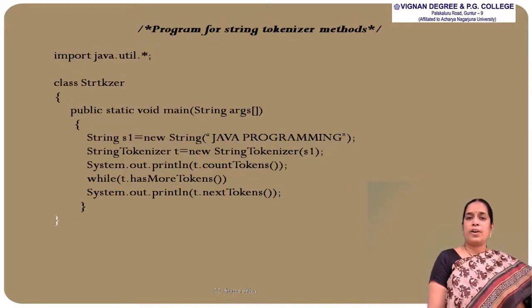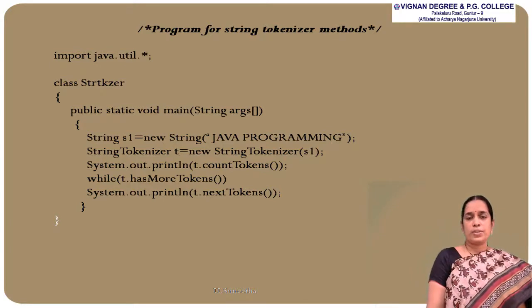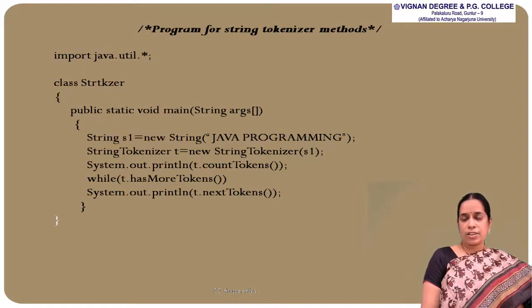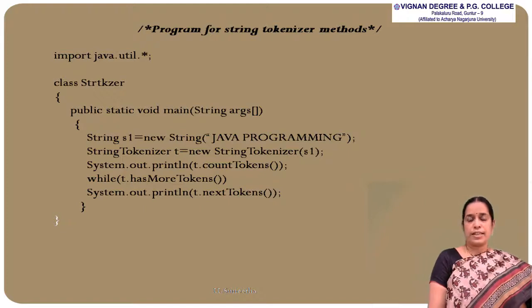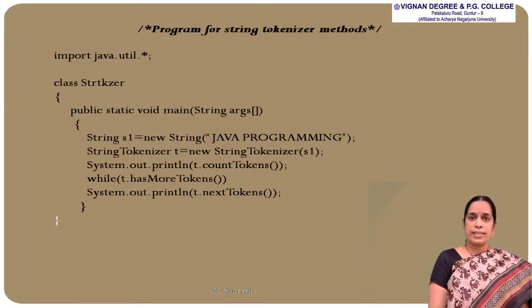The first one is countTokens, and next we are printing the tokens that are present in the string Java programming by using hasMoreTokens and nextToken. So finally, three classes are supported in Java for strings. The first one is the String class, the second one is the StringBuffer class, and the third one is the StringTokenizer class.